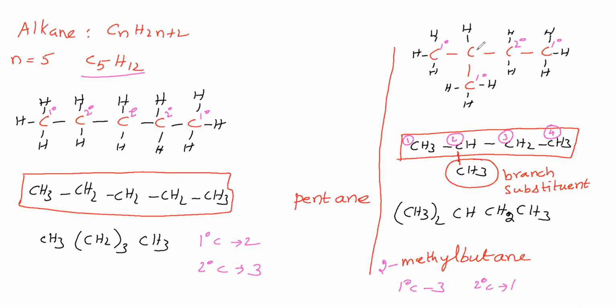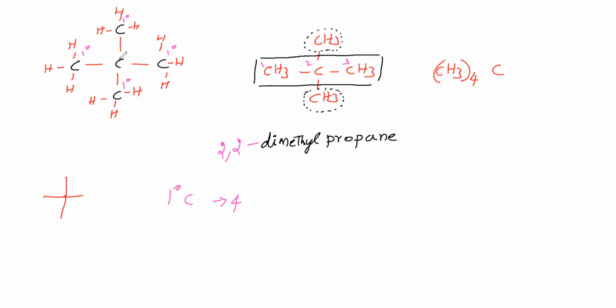Then we'll see this carbon. This carbon is directly bonded with one carbon on the right side, one down, and one on the left side. So this carbon is directly bonded with 3 other carbons, therefore we call it a tertiary carbon. Here tertiary carbon is 1. Next, this carbon is directly bonded with one carbon on the right side, one down, one on the left side, and one up. Therefore it is called a quaternary carbon, a 4 degree carbon. Here there is 1 quaternary carbon.